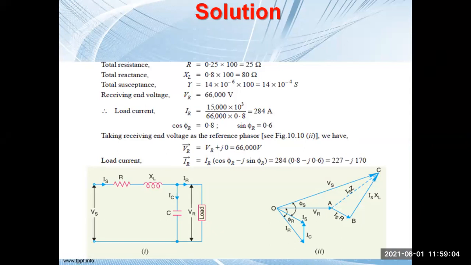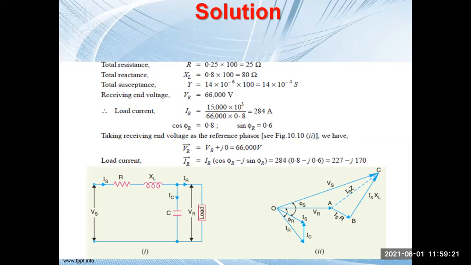Similarly, your reactance value is 0.8. So for 100 kilometer length, it will be 80 ohm. Y, that is your susceptance, is 14 into 10 to the power minus 6. It will be again multiplied by 100. So 14 into 10 to the power minus 4 Siemens. Receiving end voltage VR, that is 66,000 volt.